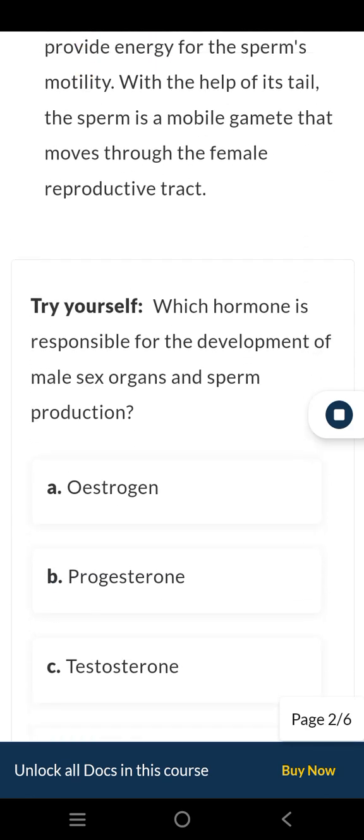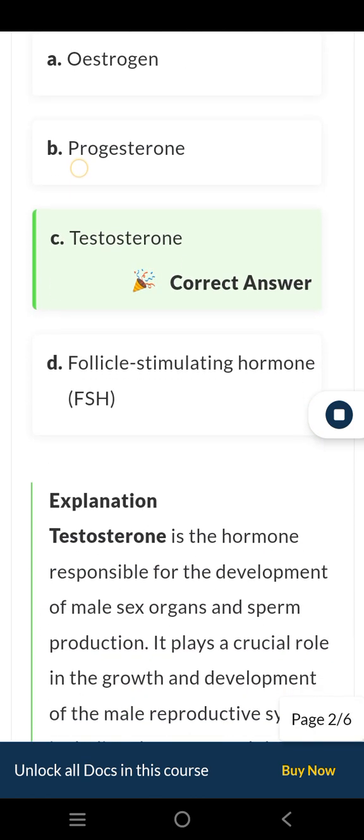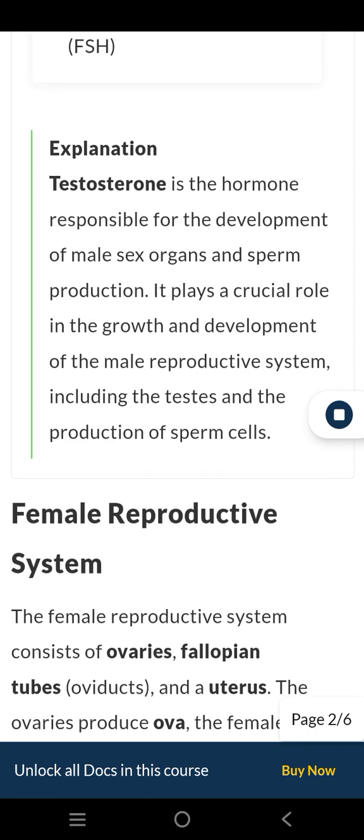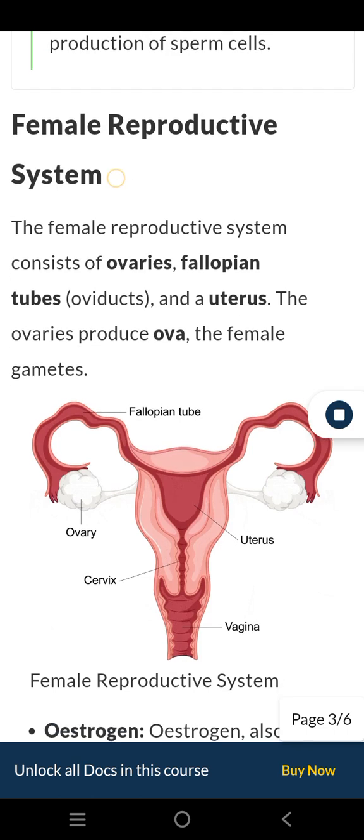Try yourself. Which hormone is responsible for the development of male sex organs and sperm production? A. Estrogen. B. Progesterone. C. Testosterone. D. Follicle-stimulating hormone, FSH. Explanation. Testosterone is the hormone responsible for the development of male sex organs and sperm production. It plays a crucial role in the growth and development of the male reproductive system, including the testes and the production of sperm cells. View solution.